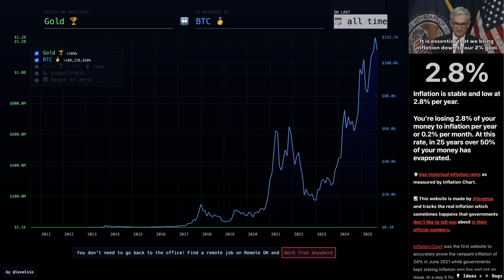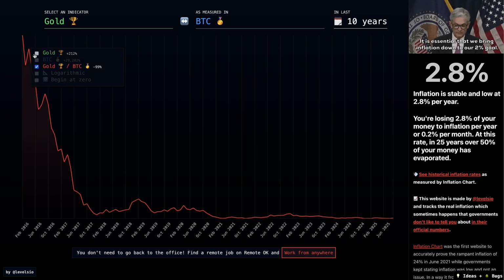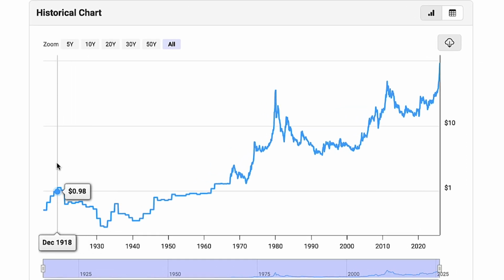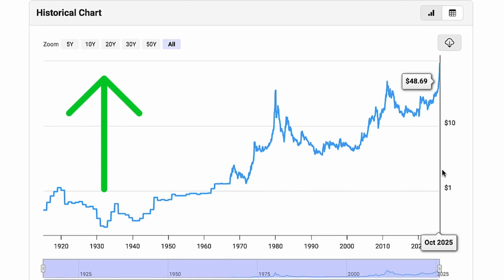And we can do the same for example for the last 10 years. The story is the same. And if we take gold against BTC, you can see gold is just collapsing. And the same applies to other assets. Silver for example, here you can see more than 100 years of the silver history. The price has been going higher.